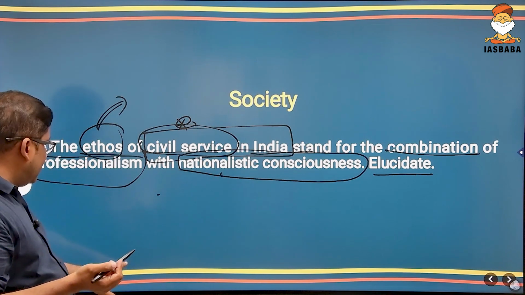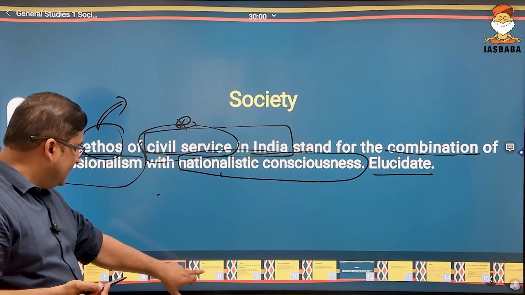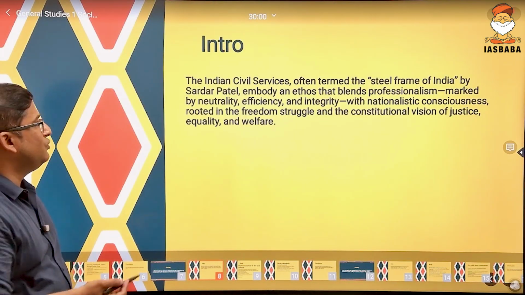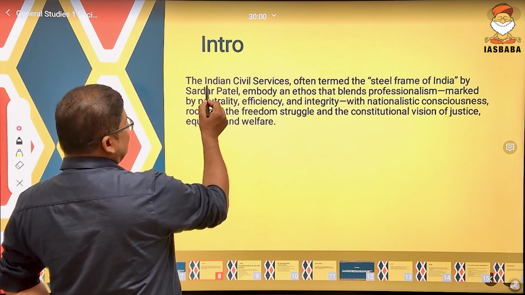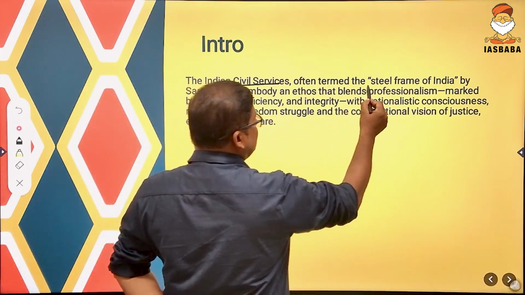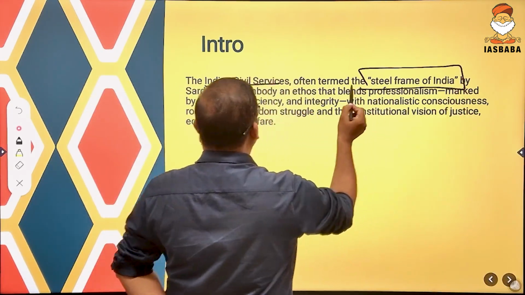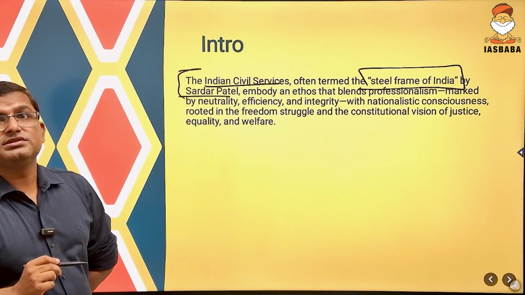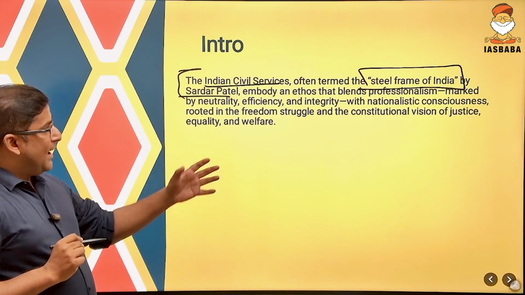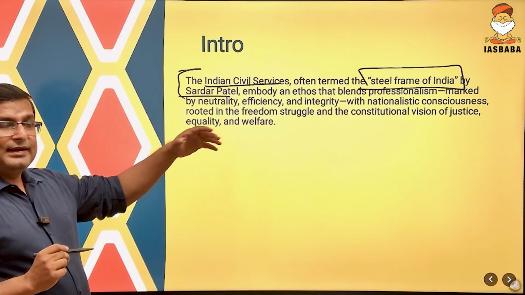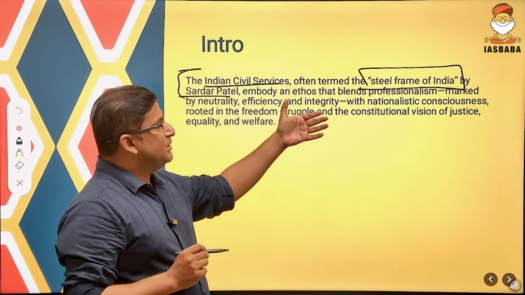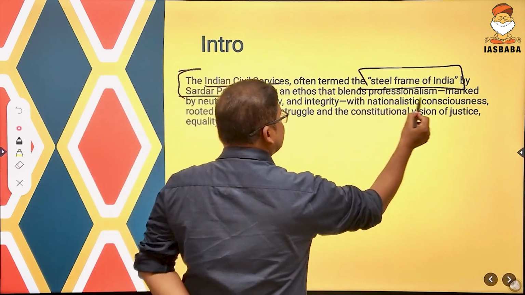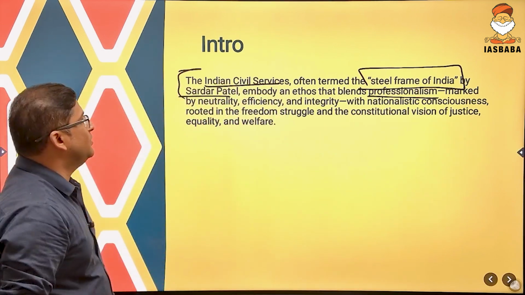So now let's see what we could have written in the answer of this question. See, I was telling you you can start by writing this: Indian civil services termed as the steel frame of India by Sardar Patel. And you can also write that the ethos of the civil service in India is a blend of professionalism. Professionalism means how they should work.